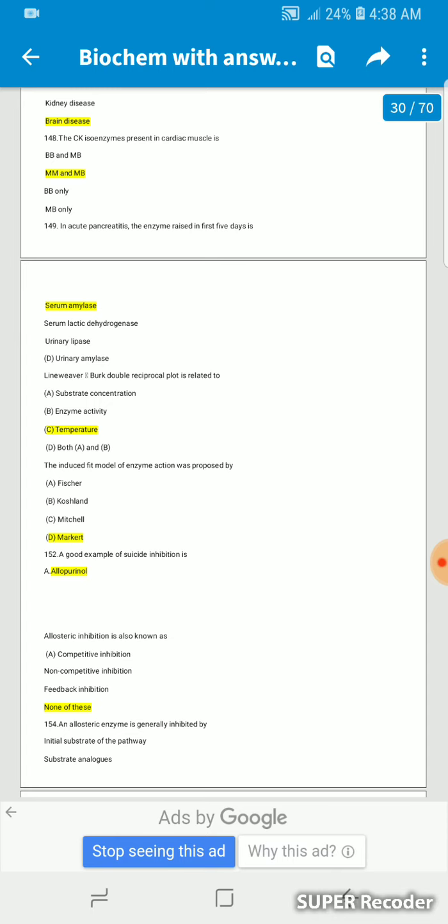The Lineweaver-Burk double reciprocal plot is related to enzyme kinetics. The induced fit model of enzyme action was proposed by Koshland. A good example of suicide inhibition is allopurinol. Allosteric inhibition is also known as none of these.